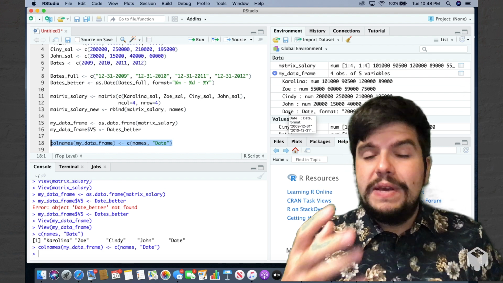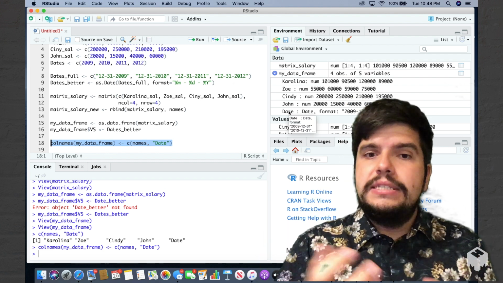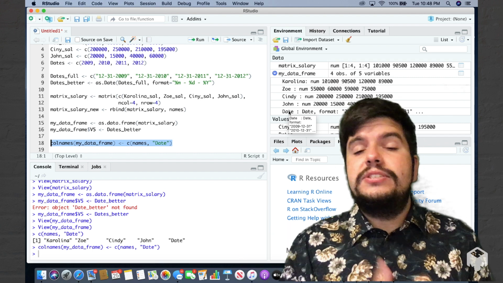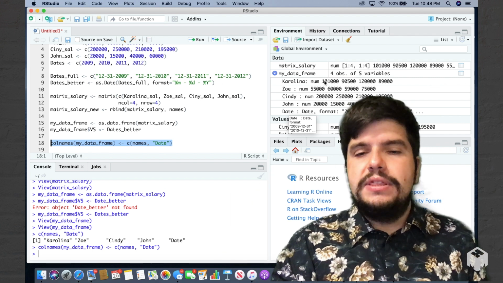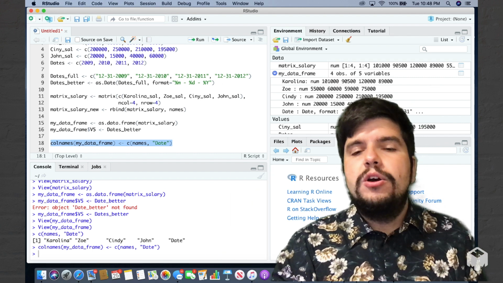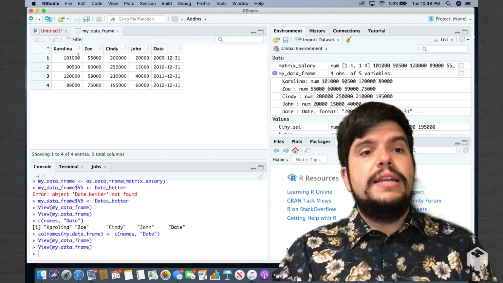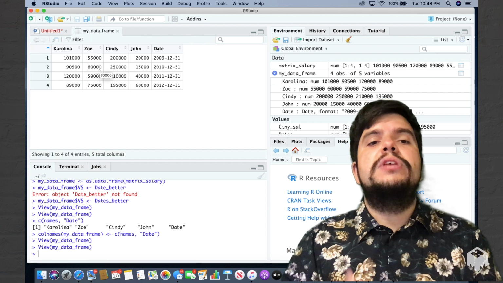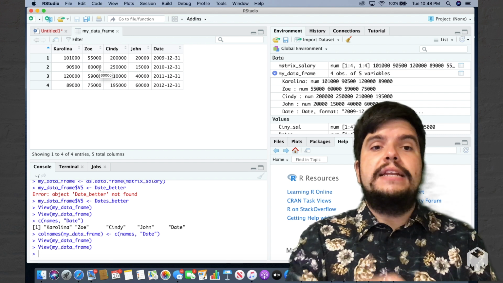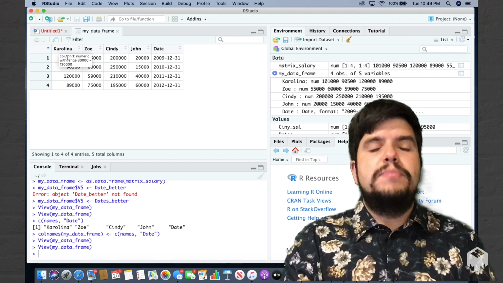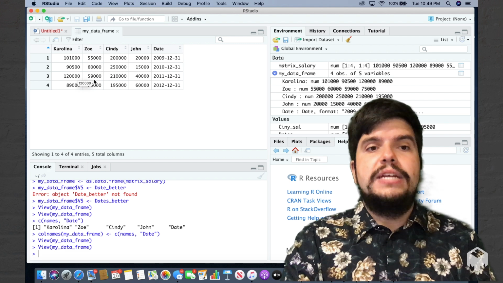So now this makes more business sense, because anyone else who is reading my data frame can easily understand whose salary this is for which date. And if I double click on this data frame to double check it, everything is clearly defined, clearly explained. I have my date for which this person made this much money in a given year.